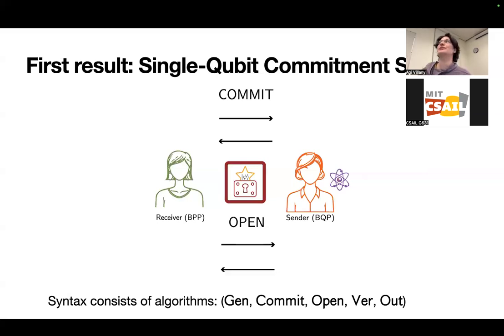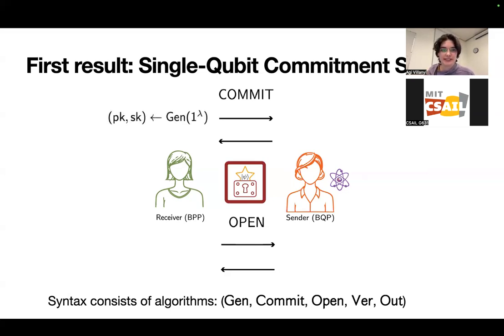Okay, so let's get into our first result, which is a single qubit commitment scheme. The syntax of this follows fairly directly from the classical analog. So we have just the algorithms Gen, Commit, Open, and then the verification algorithms, which we split off into two algorithms, Ver and Out. So let's just go through it.